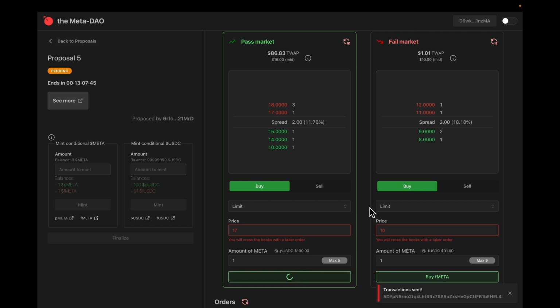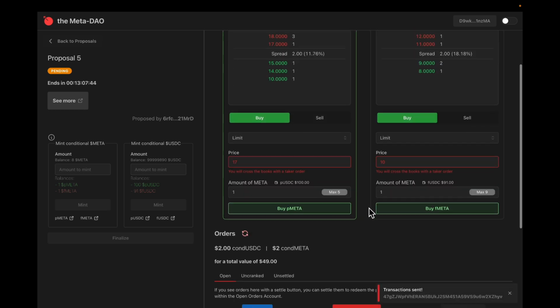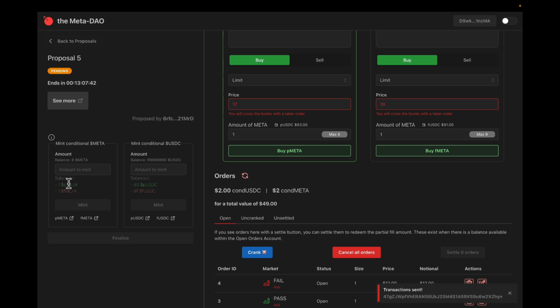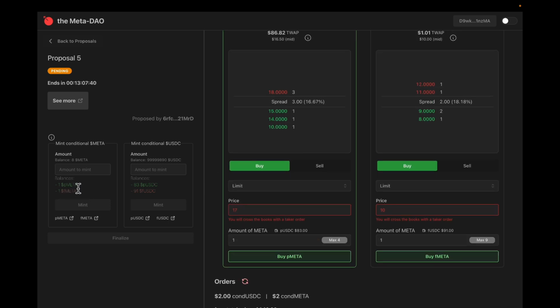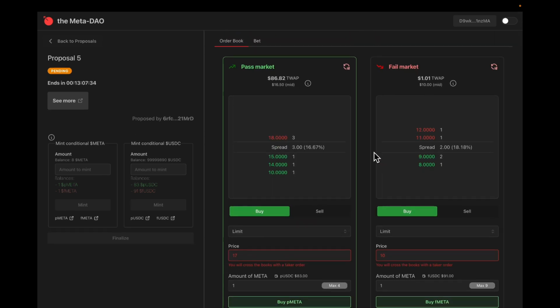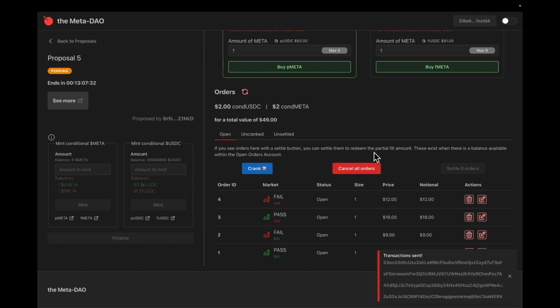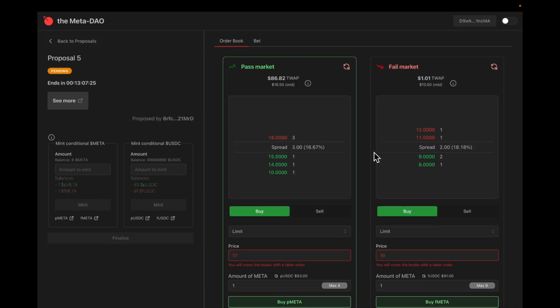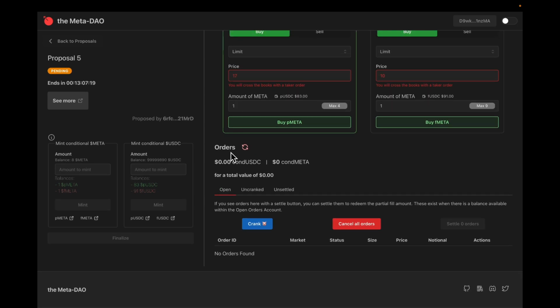Great. So we've now got an extra 1 pass meta and an extra 1 fail meta. And I'm also just going to cancel all my orders, just while we're at it, to show you that if the market ends with your orders on the book, those orders will automatically be cancelled and you'll get your balances back. So I've cancelled all the orders and we'll run the crank because that's just part of how OpenBook works in general. We're going to refresh.